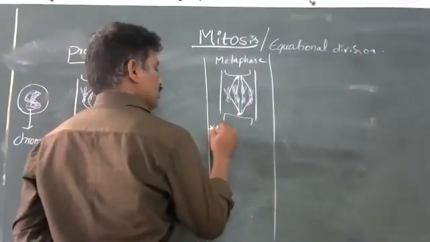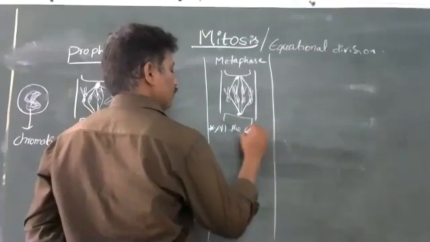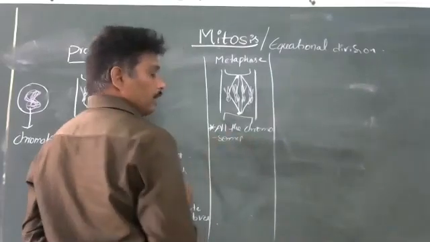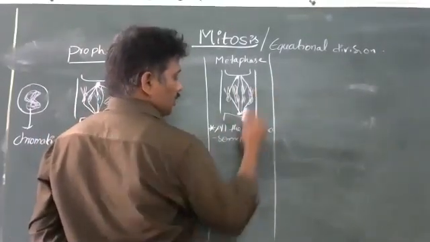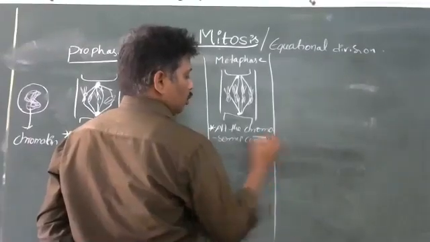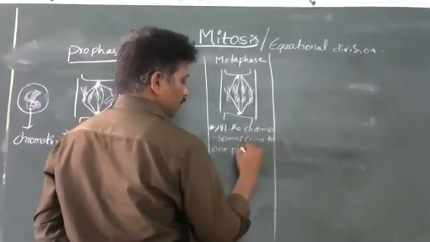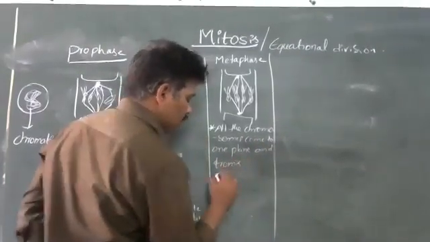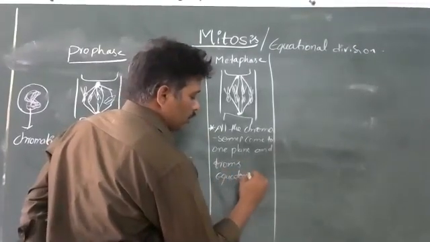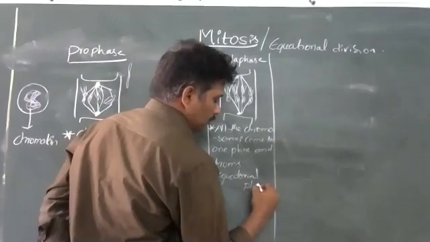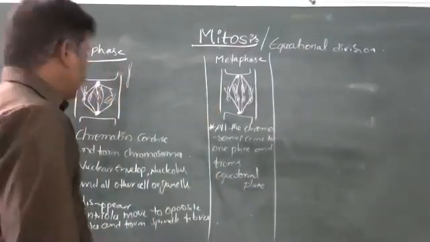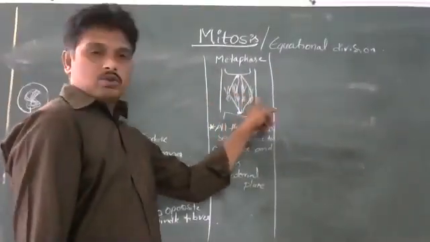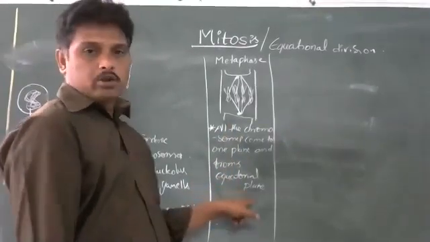All the chromosomes come to one plane and form the equatorial plane. Such chromosomes come to a single plane and form a structure called the equatorial plane.